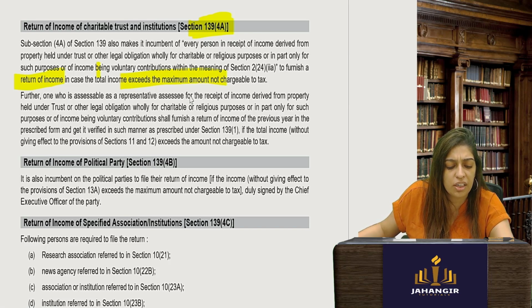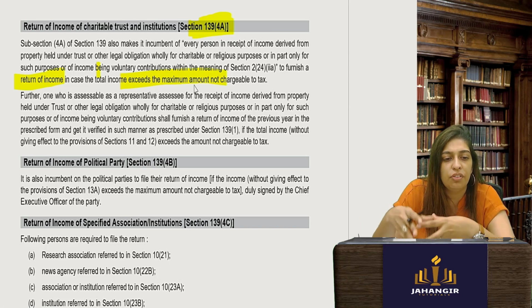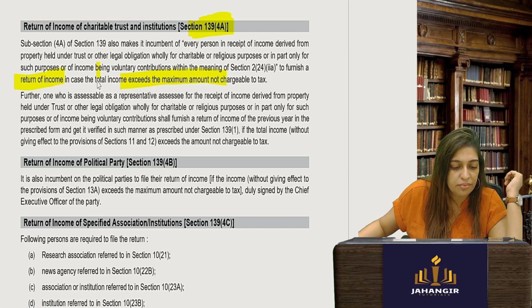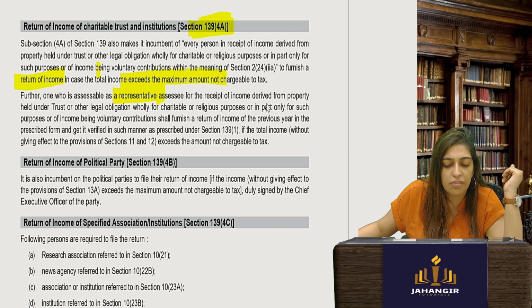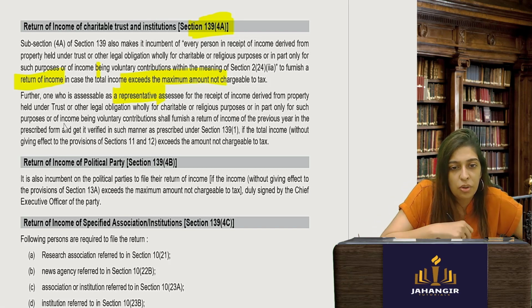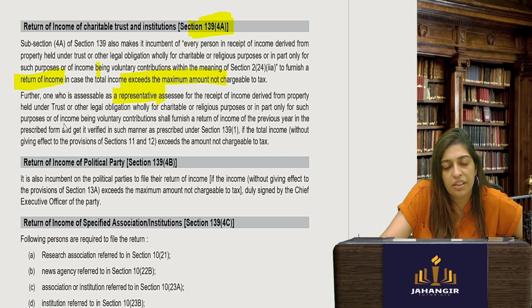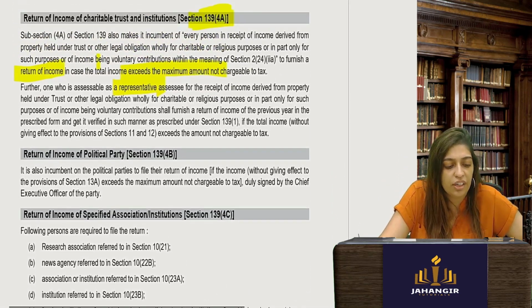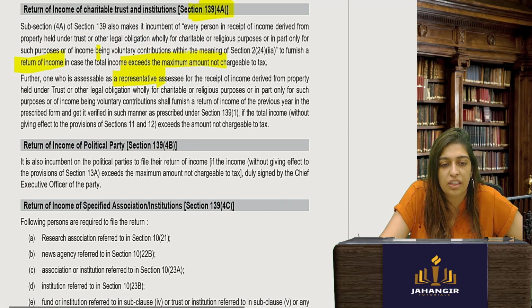Basically, if you are earning more than 2,50,000, from any kind of donation, you have to file your return. Okay. And who will do it? The representative assessee, for the receipt of income derived from the property and the trust. Basically, if you are running a charitable institution and you've got donations or voluntary contributions above 2,50,000, that is your basic exemption limit, you have to file your return of income under section 139(4A).